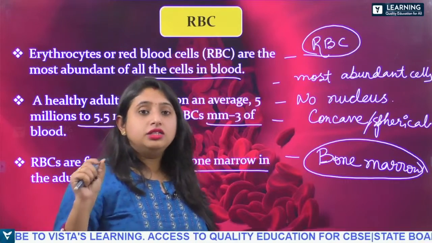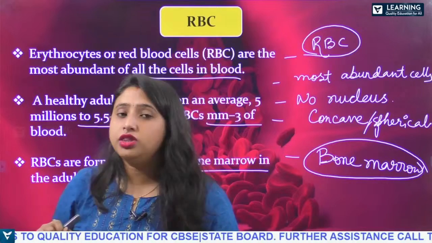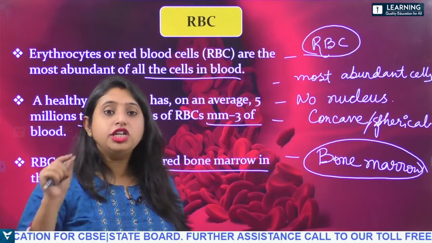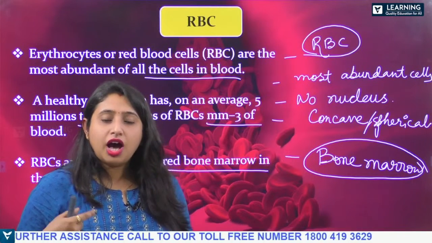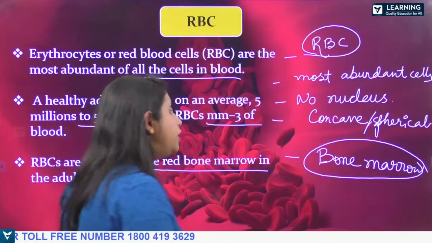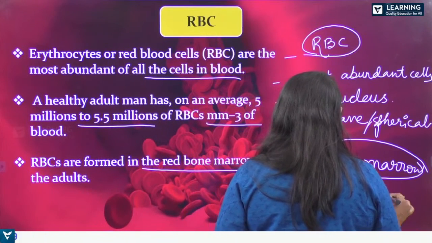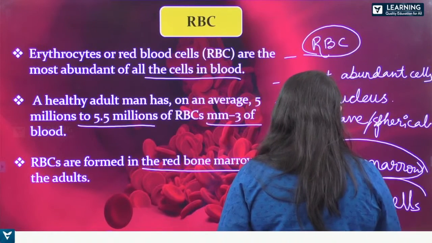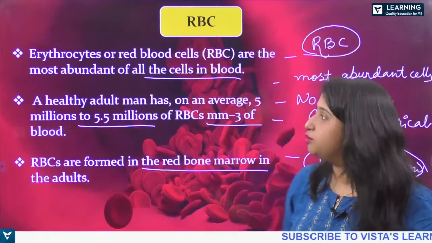From there RBC, that is red blood cells, is synthesized. A bone marrow consists of stem cells, where the stem cells are regenerated, okay? So this is how the RBC is produced from the bone marrow.